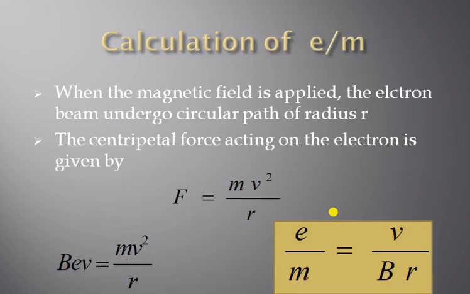Now for the calculation of e by m, we can calculate using Bainbridge mass spectrograph, or by using Thomson's method. When the magnetic field is applied, the electron beam undergoes a circular path of radius r. The centripetal force acting on the electron is given by F equal to mv square upon r. So BeV equal to mv square upon r, and therefore e by m equal to V upon B into r.